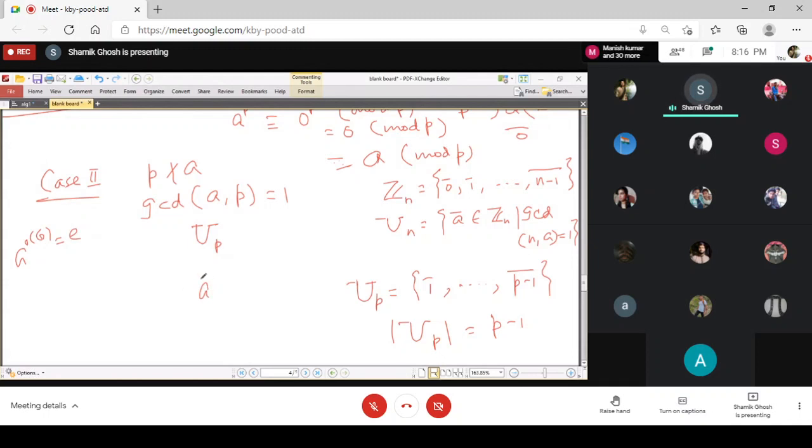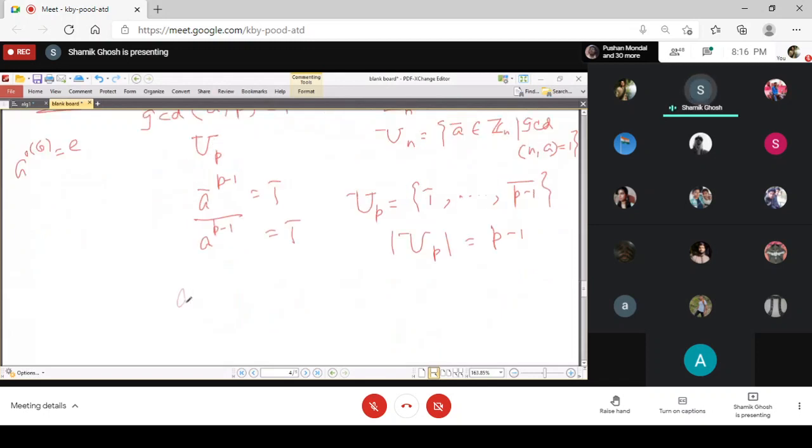So whatever the element, A bar to the power P minus 1 is always equal to 1 bar. 1 is the identity here. That means A to the power P minus 1 bar is 1 bar, that is, they are congruent to each other. So A to the power P minus 1 is congruent to 1 mod P. And if you multiply both sides by A, you have that A to the power P is congruent to A mod P. That is what was required.